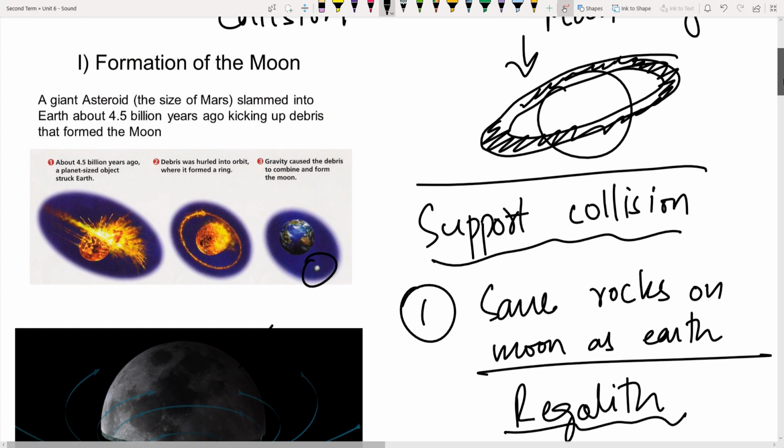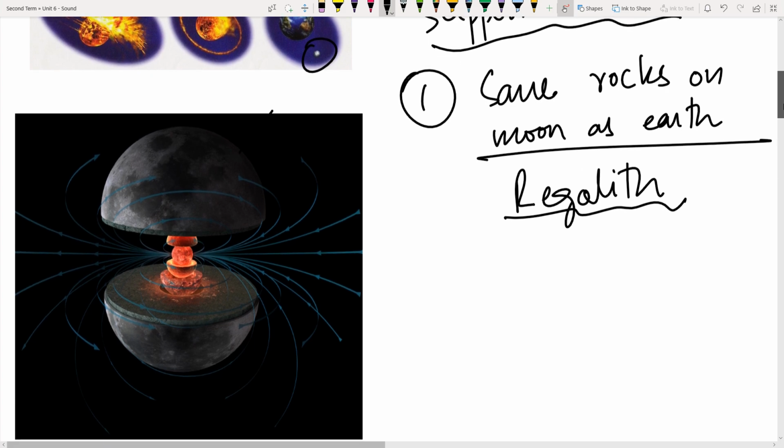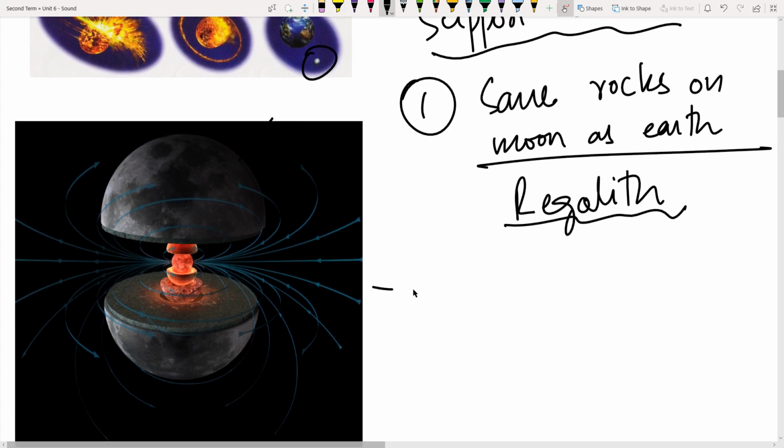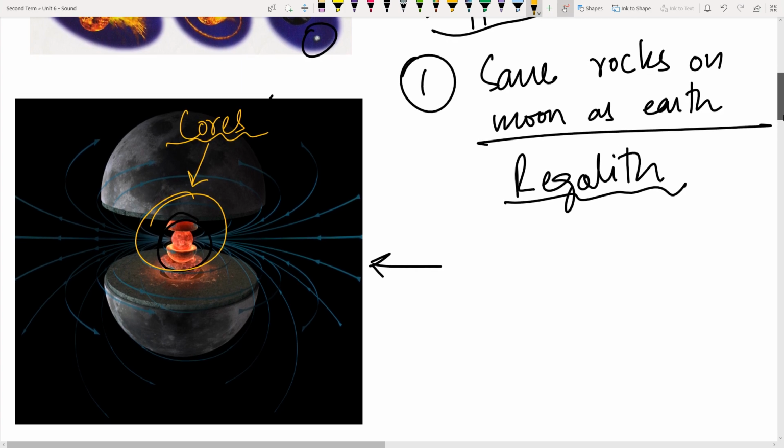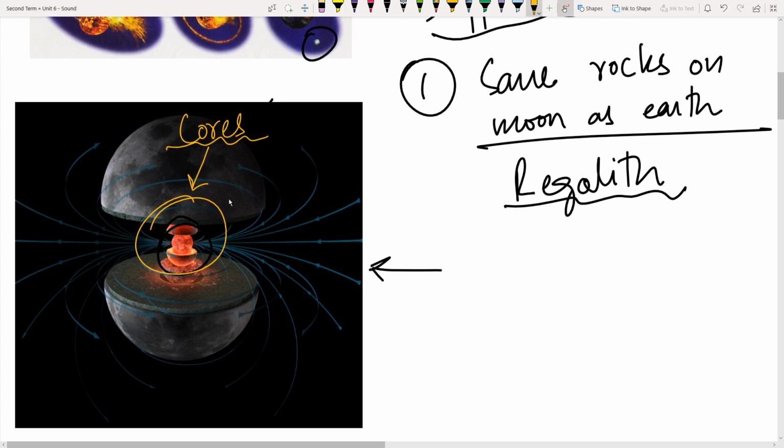Secondly, why do we say that it must have been a planet? Because when we look at the structure of the moon, it has a functional core. There's a core inside the moon which is functional. Usually moons don't have cores. Only planets are supposed to have cores. That also supports the theory of another planet hitting Earth, forming this moon. If there were no core, we would have gone for other theories. I'll go about other theories in a moment, but remember the importance of the presence of the core. Moons do not have cores.